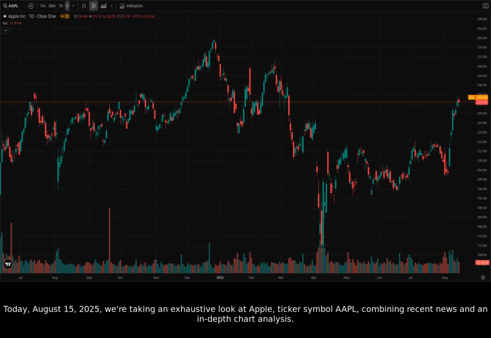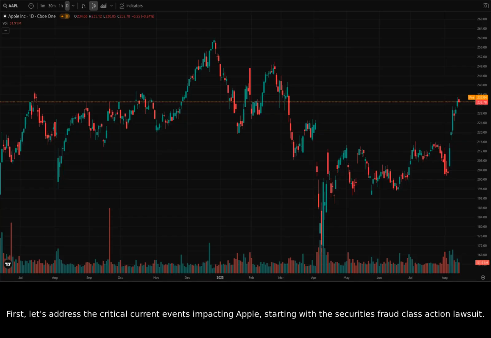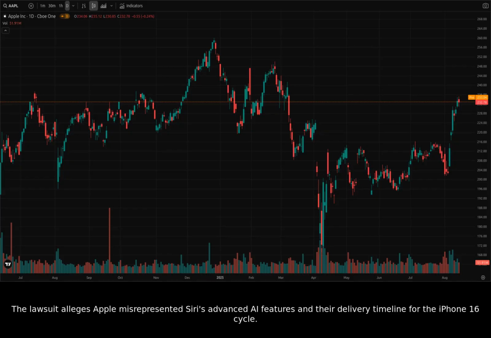Today, August 15th, 2025, we're taking an exhaustive look at Apple, ticker symbol AAPL, combining recent news and an in-depth chart analysis. First, let's address the critical current events impacting Apple, starting with the securities fraud class action lawsuit. The lawsuit alleges Apple misrepresented Siri's advanced AI features and their delivery timeline for the iPhone 16 cycle.